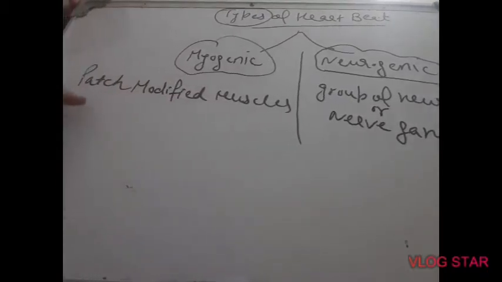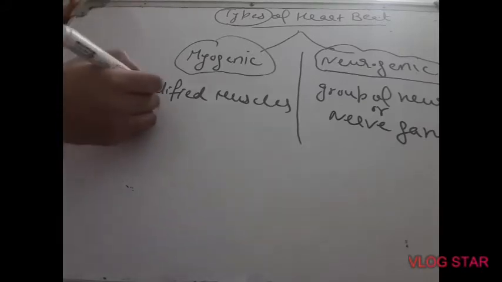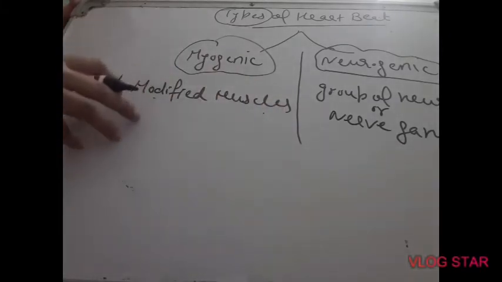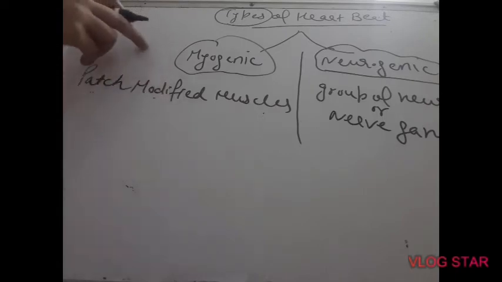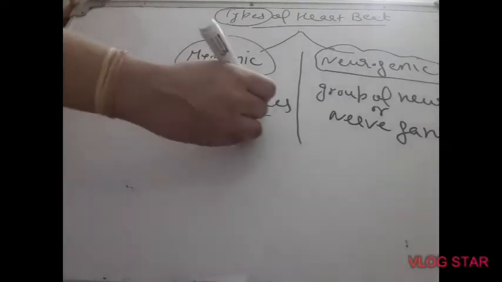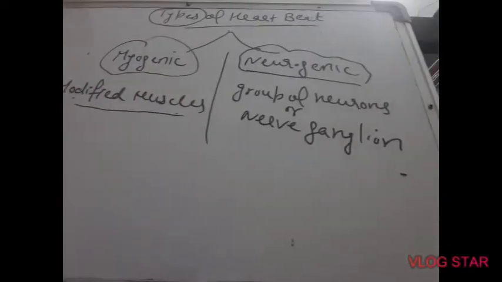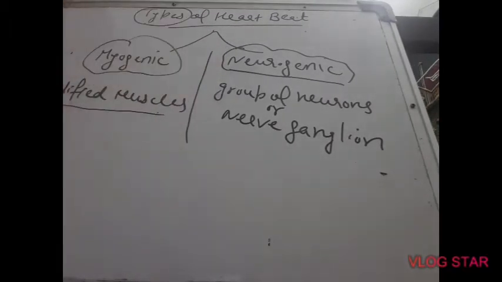Myogenic heartbeat is the one which is generated by a patch of modified muscles. There are special modified muscles found in the heart or close to heart which generate the heartbeat, and that kind of heartbeat which is generated by modified muscles is known as myogenic heartbeat, and the one which is generated by a group of neurons is known as neurogenic heartbeat.